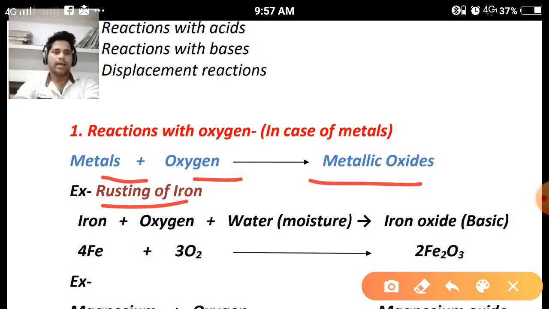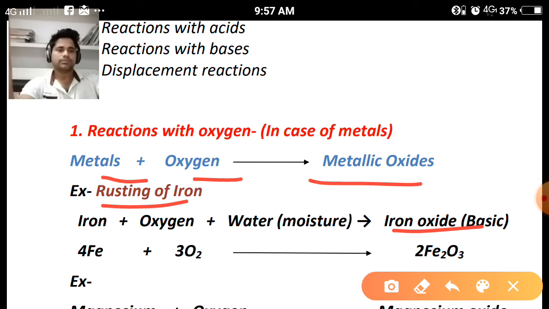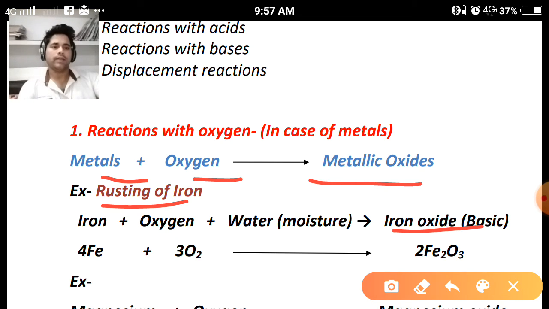It means when iron reacts with moist air, and moist air consists of oxygen and water, it will form iron oxide, and that will show the basic nature. How can we identify the basic nature of the compound? We have to take a test tube. In that test tube, we have to take the rust from the iron rod and mix it with water. Now the solution is formed. After that, we have to put each litmus paper one by one in the solution.